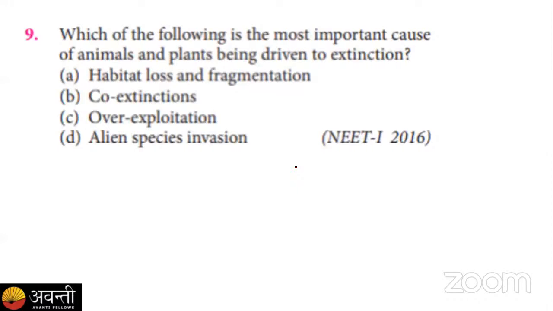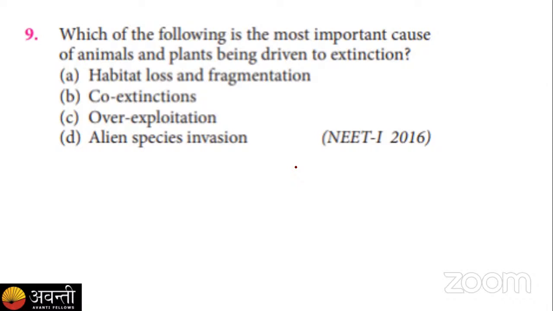The next question says, which of the following is the most important cause of animal and plant being driven to extinction? This question has again repeated. Option A, habitat loss and fragmentation, B, co-extinction, C, overexploitation, and D, alien species invasion. So you have to give your answer.